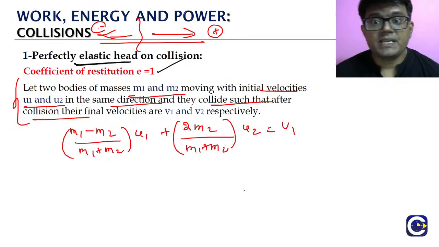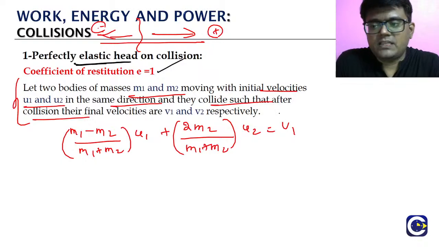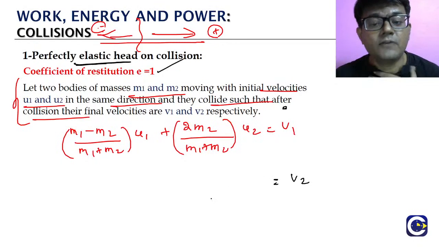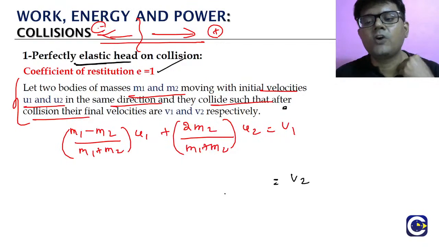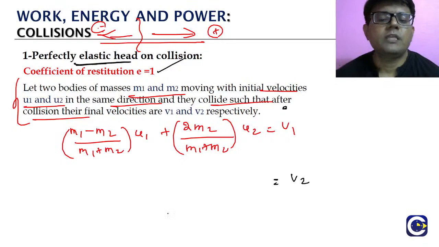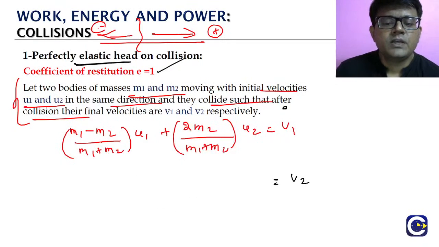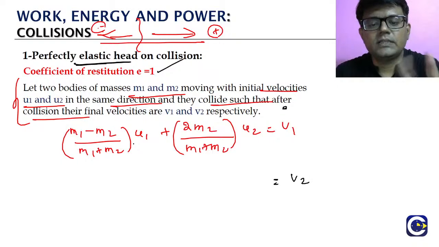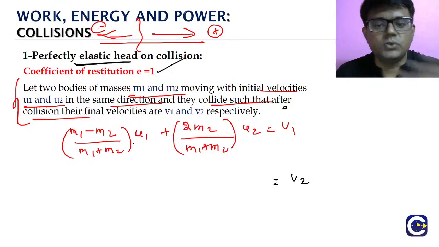We can even take the value of V1 and substitute it in the equation to get V2, but because they are symmetric, we can also write the formula for V2. Wherever we get m1, it will be replaced by m2, and wherever we get u1, replace it with u2.